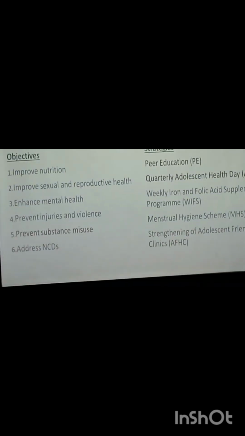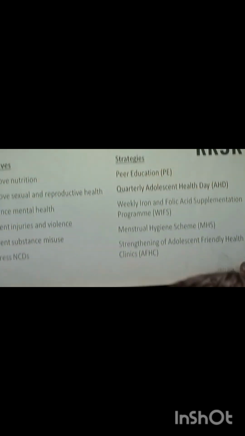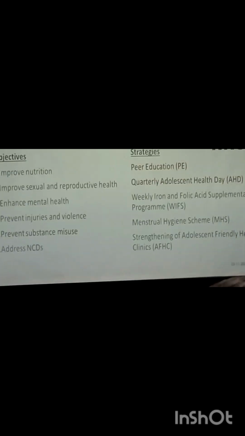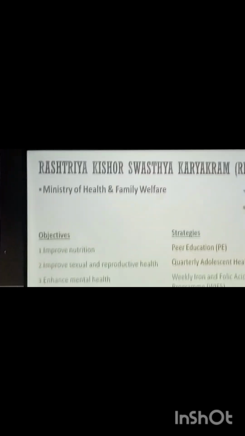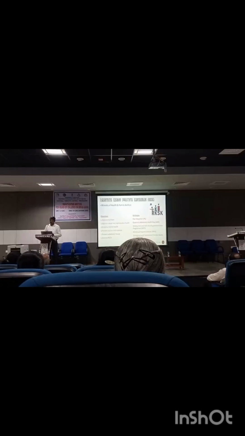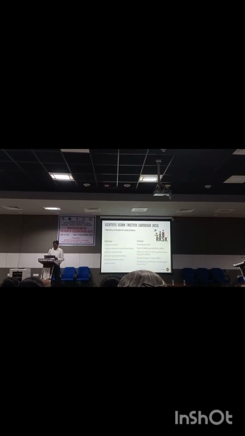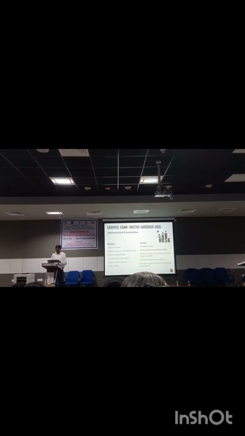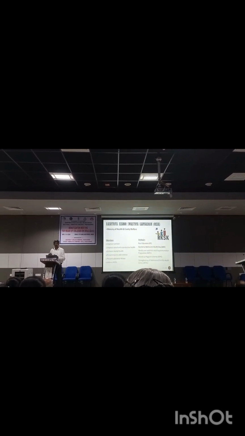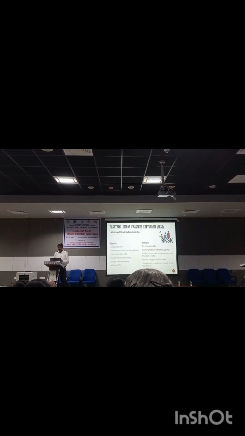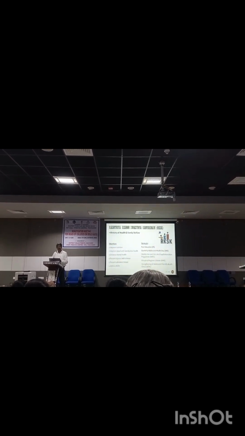Rashtriya Kishore Swasthya Karyakram is under the Ministry of Health and Family Welfare. Basically they are targeting the overall health of adolescents, and one of the components is preventing substance abuse among adolescents and youth. The strategies would be peer education, and they will observe a quarterly adolescent health day. They will educate regarding how addiction behavior develops, what the warning signals are, and how to get rid of it. That kind of peer education would be provided.